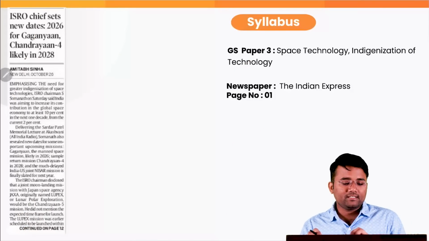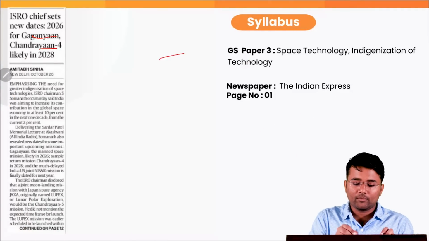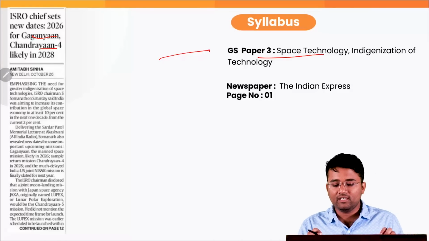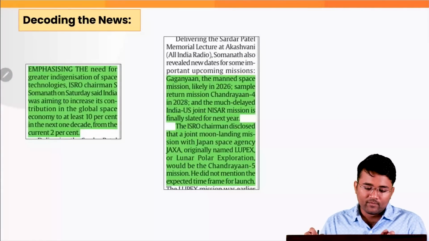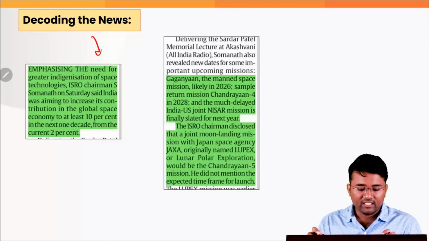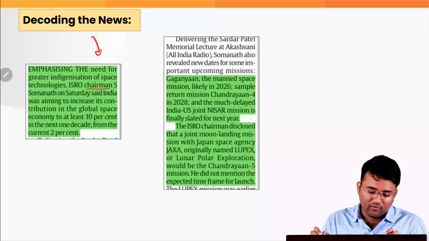Our next topic is the new date for Gaganyaan and Chandrayaan 4. This particular topic pertains to the syllabus of your GS paper 3, space technology, indigenization of technology, and this has appeared in today's Indian Express, page number 1. The context is that, emphasizing the need for greater indigenization of space technology, our current chairman of ISRO, S.